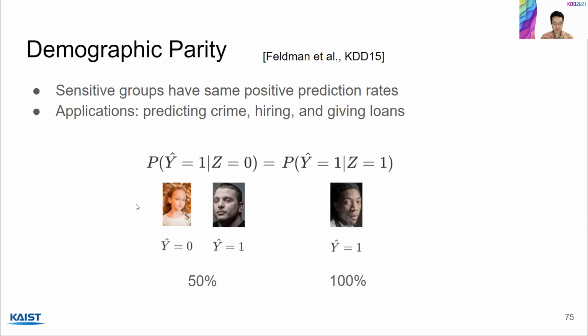So let's go to our running example and see if there's any unfairness going on according to demographic parity. Looking at the left-hand side, there are two people who are white, right? And among them, only one person has a positive prediction for recidivism. So the positive prediction rate is 50%. On the right-hand side, we have this one black person, and here the positive prediction rate is 100% because this person has a y hat of 1. So you can see that according to demographic parity, there's unfairness going on.